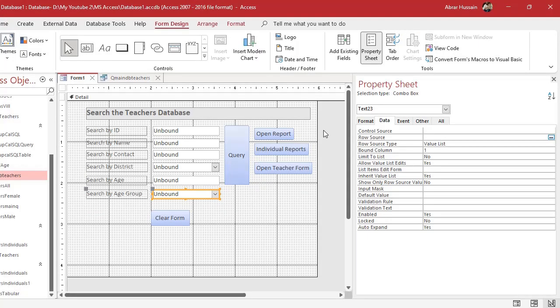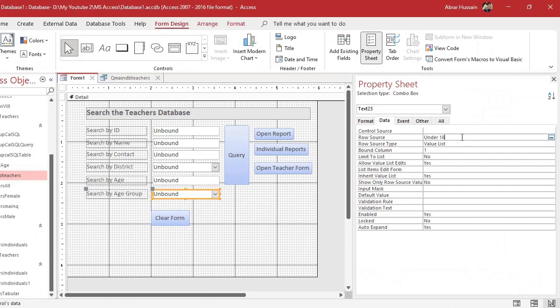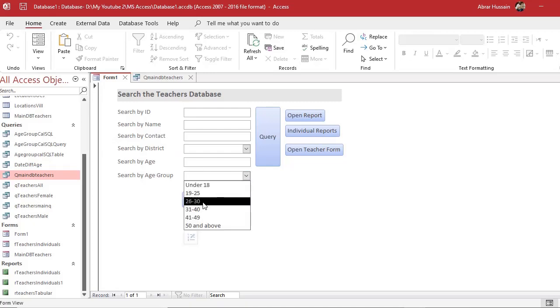For example, here you will have to type under 18 semicolon. Then the next criteria is 19 to 25 semicolon. So you can just make that. It's easy to develop such codes in MS Word and then paste them there. So you just need to paste them here with semicolons. Now let's see in the form view. When we go to the form, you see all that drop down list is available to you.